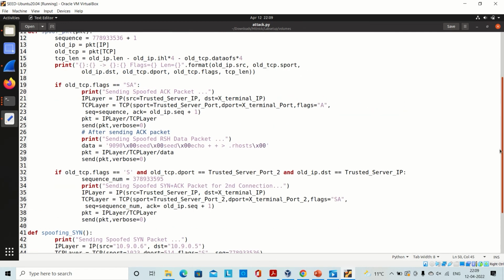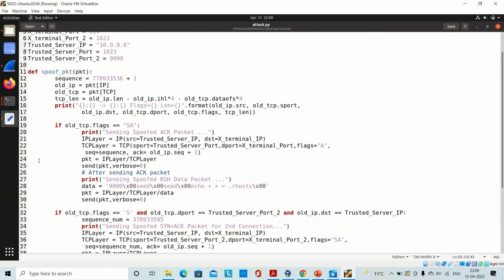In this function, first we compare whether the TCP flags are SA. In our case right now it is SA, because the SYN plus acknowledgement packet is sent by the X terminal to the trusted server. So it will go inside this block, and we will get the print of sending spoofed acknowledgement packet.